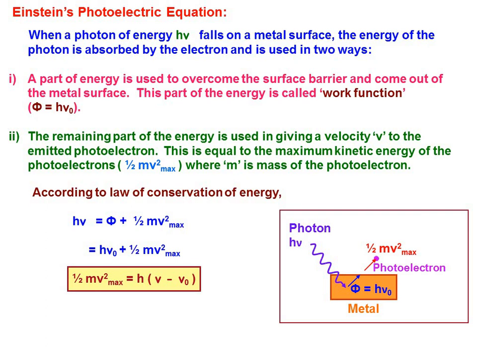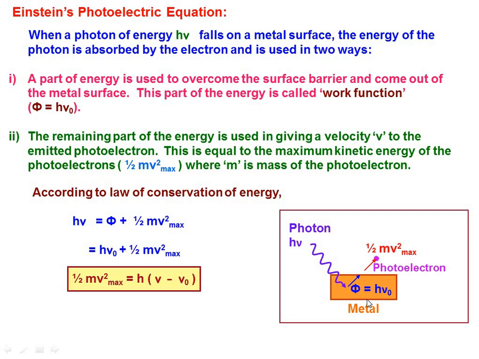Now when each photon interacts with one electron, one-to-one correspondence, right? The energy h nu of the incident photon is used up in two parts. Can you see here? This h nu will be used in two ways. One is to overcome the surface barrier, which is to come out of that particular metal. Part of the energy of the photon is used in liberating the electron from the metal surface.